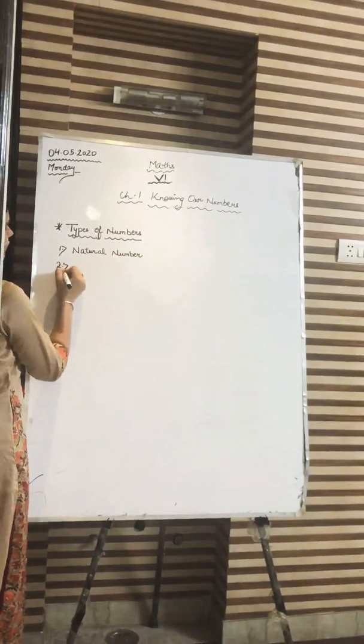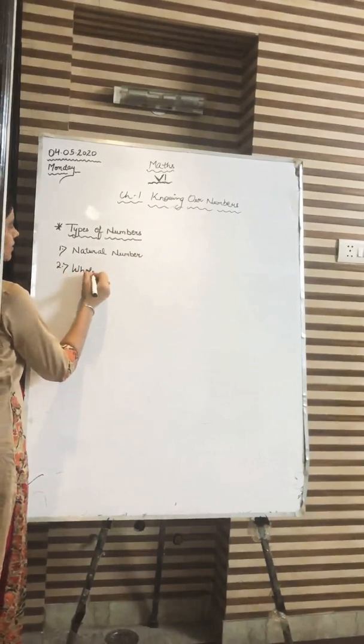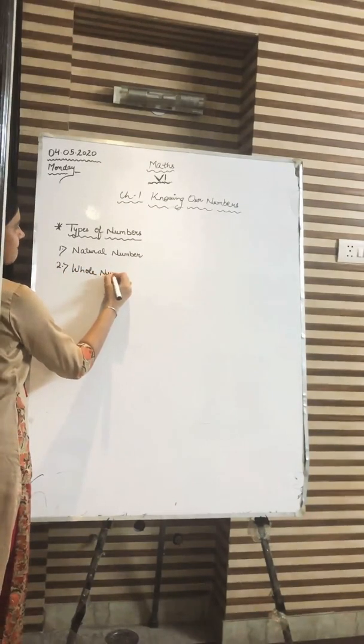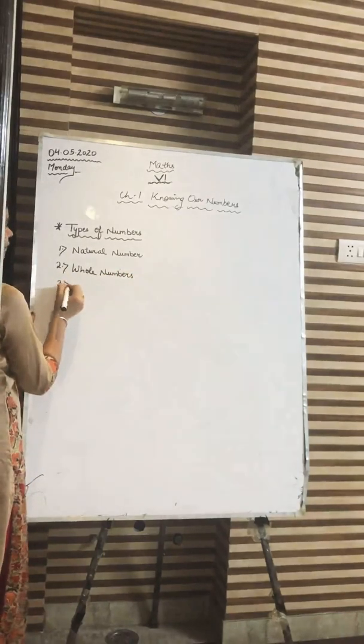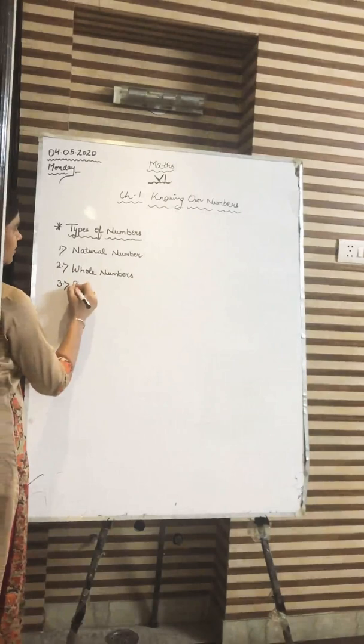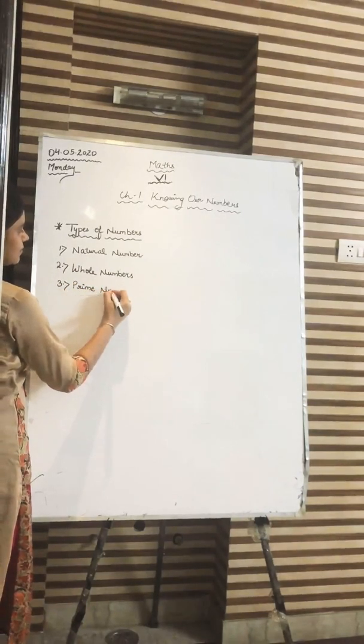The second type of numbers that you are going to study are whole numbers. The third type of numbers that you are going to study are prime numbers.